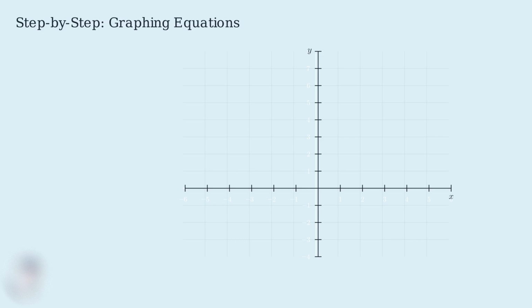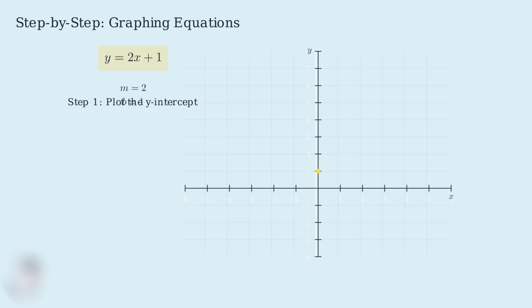Let me show you each method clearly. The first and most common method uses the slope-intercept form. When your equation is written as y equals mx plus b, you can easily identify the slope m and the y-intercept b. Let me demonstrate this with a concrete example. We'll graph the equation y equals 2x plus 1. In this equation, our slope m equals 2 and our y-intercept b equals 1. This means the line crosses the y-axis at the point 0, 1, and for every 1 unit we move right, we move up 2 units.